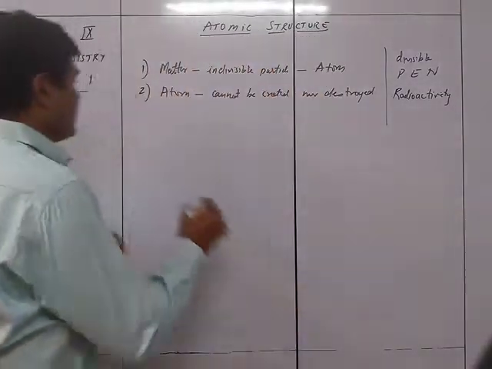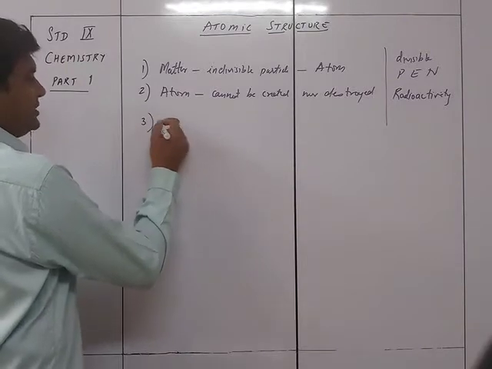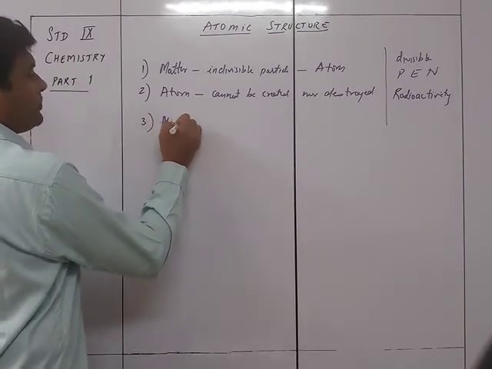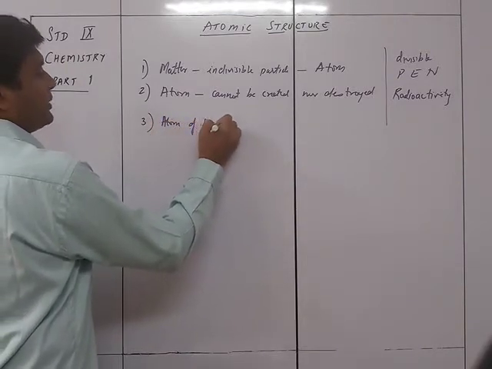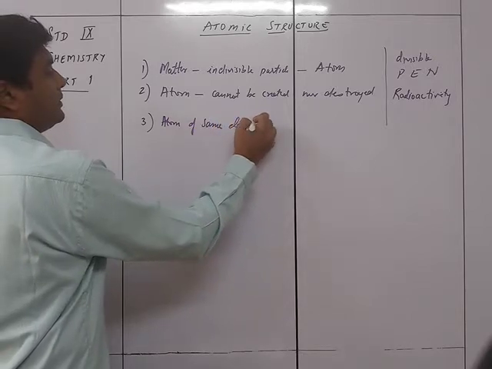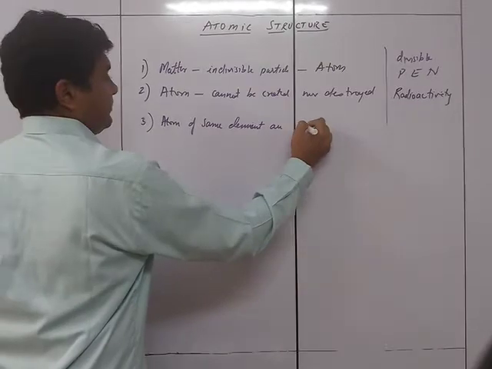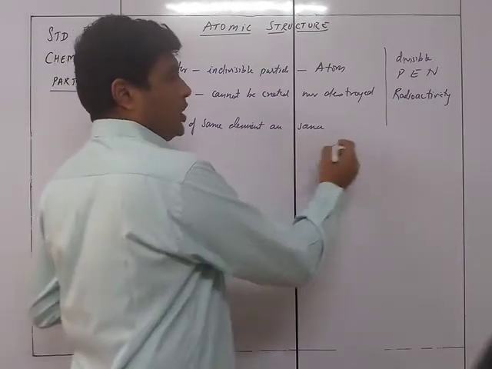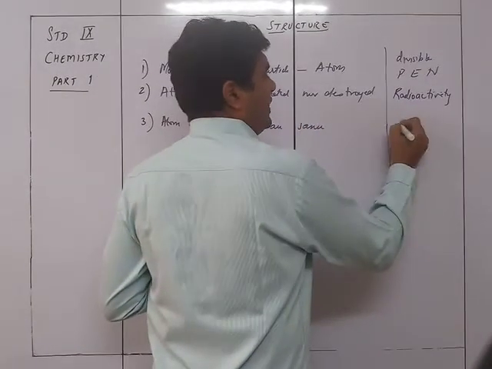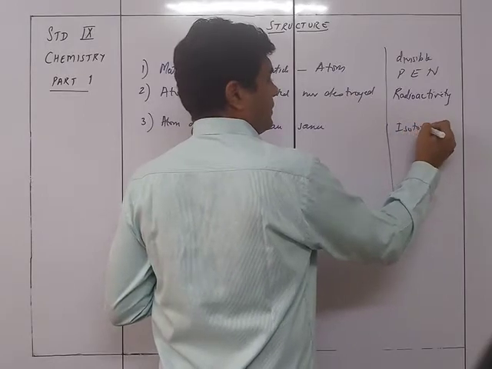So this is again going to be controversial, that is, atoms of the same element are same. Now this is not true in case of isotopes.